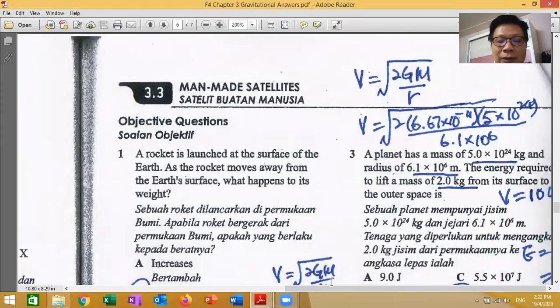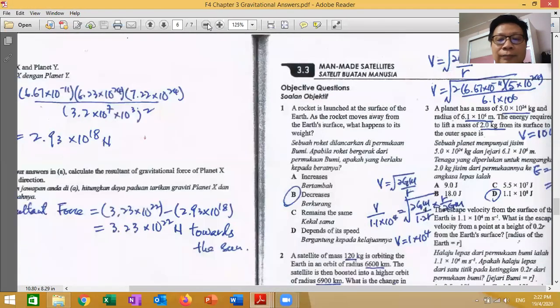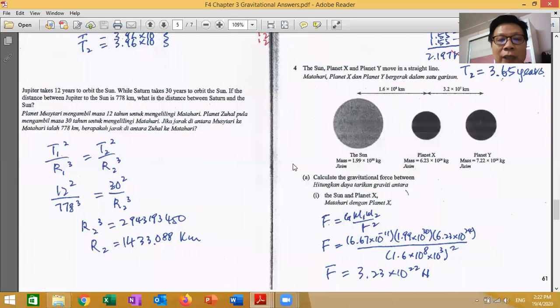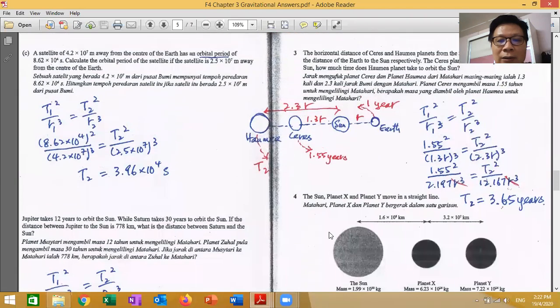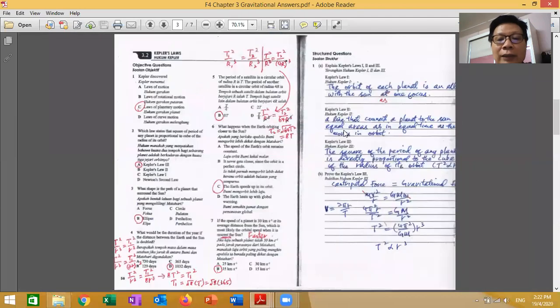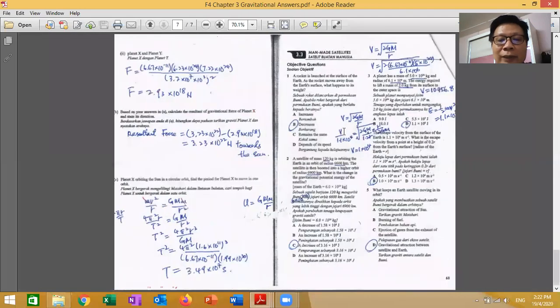The whole set of this question you must finish. Now you can answer the whole set of questions already. Understand? Please do the whole set of questions on man-made satellite, you must finish it.